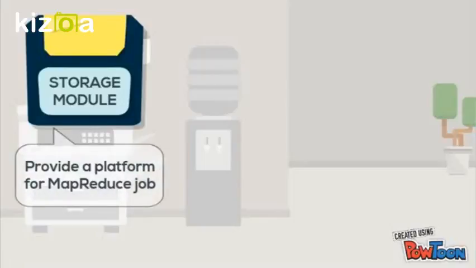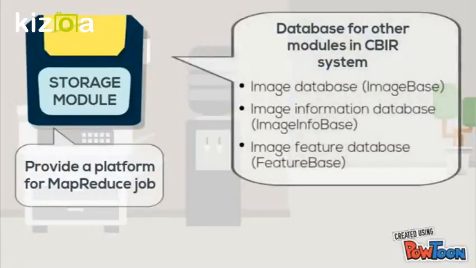The storage module provides a platform for MapReduce jobs, and it acts as a database for other modules in the CBIR system, which consists of an image database, an image information database and an image feature database.